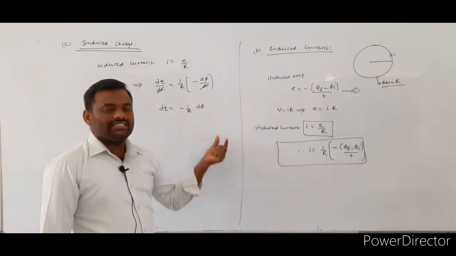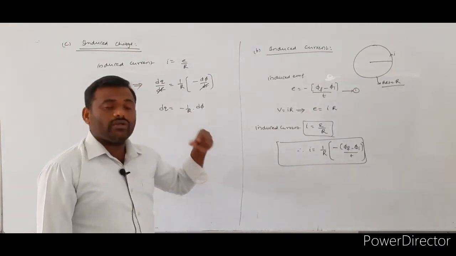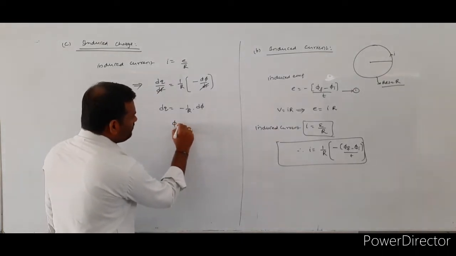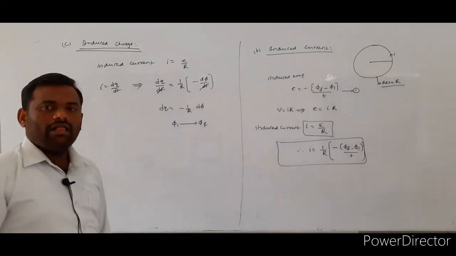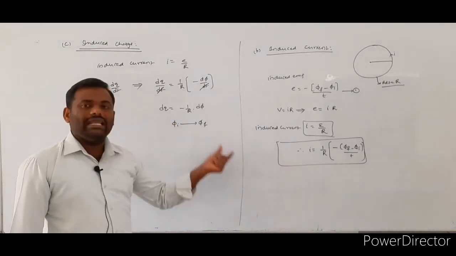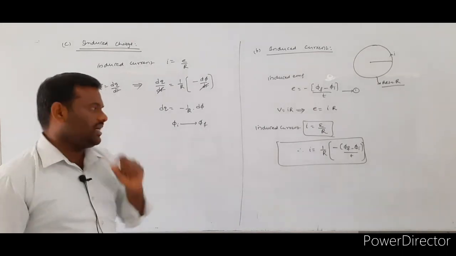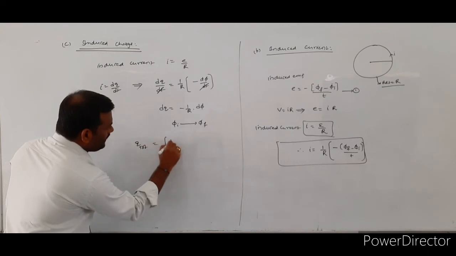So, d phi means change in magnetic flux. From where to where will the flux change? The flux changes from the initial flux to the final flux. Whenever you know the limits, we go through the integration to find the total charge. So, Q total is equal to integral dq.